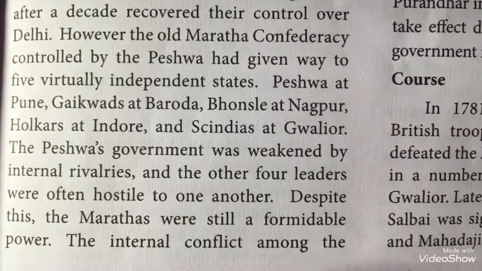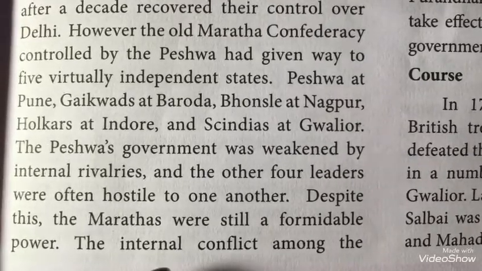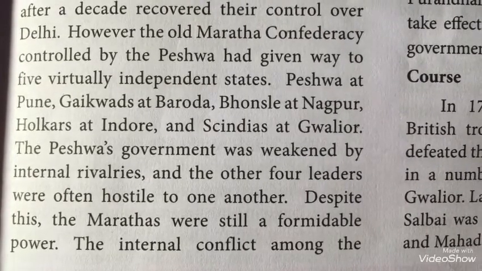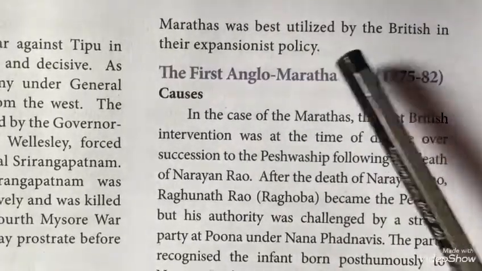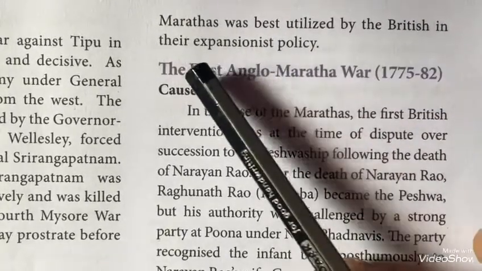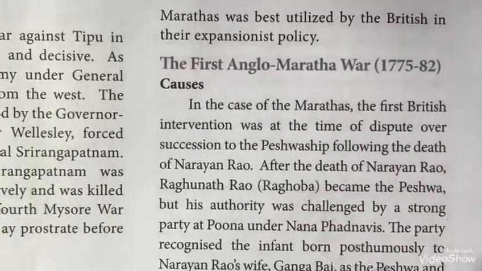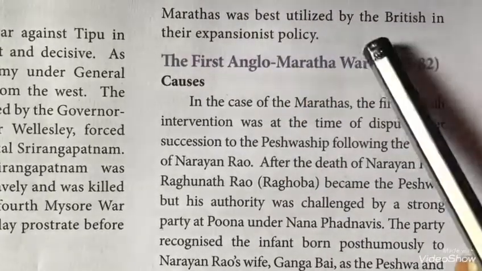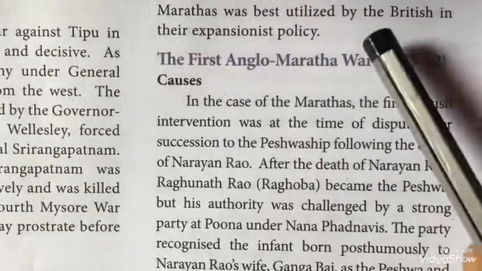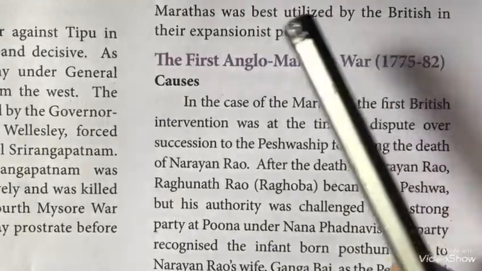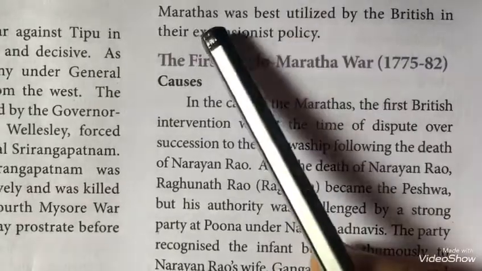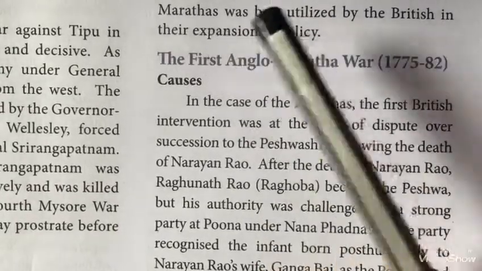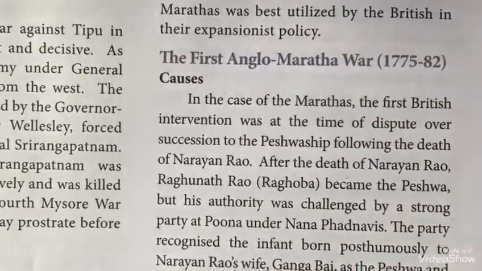Formidable means strong power. The internal conflict among the Marathas was best utilized by the British in their expansionist policy. So the British wanted to expand their territories. They were utilizing the situation of the Marathas, that is, the internal rivalries among the Marathas. So this situation was utilized by the British.